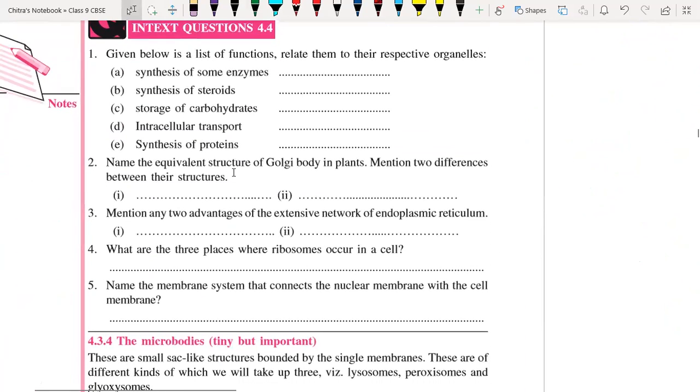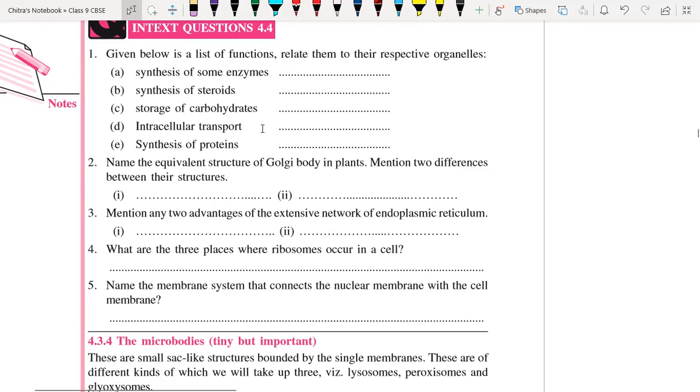Okay, so here we have some important questions. Given below is the list of functions related to the respective organelles. Synthesis of some enzymes, Golgi apparatus. Synthesis of steroids, SER, smooth endoplasmic reticulum. Storage of carbohydrate, rough endoplasmic reticulum.